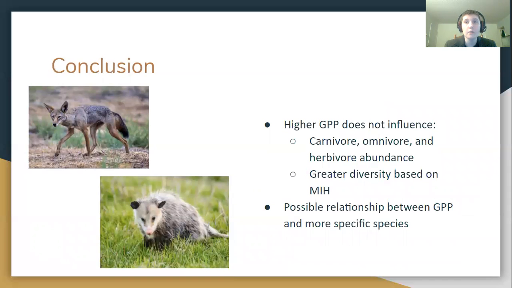Based on the lack of correlation between GPP and all the groups of mammals, we concluded that our data does not support any relationships and that areas with higher GPP do not necessarily have a direct influence on relative animal abundance and species diversity for the locations that we tested across the United States, as suggested by the more individuals hypothesis. However, it is still possible that there are relationships between GPP and more specific species.